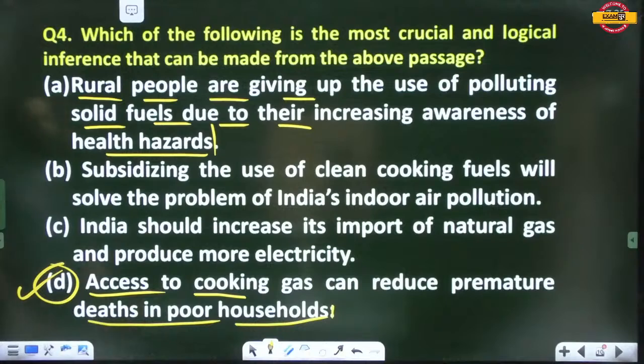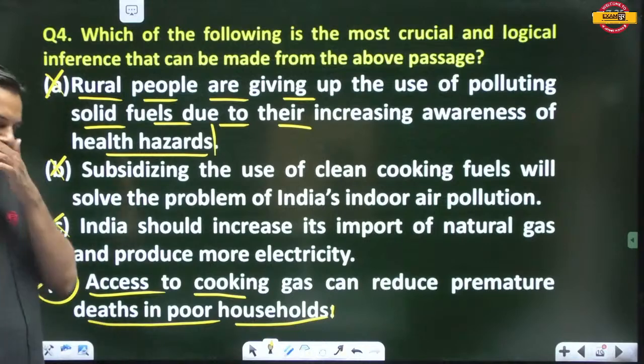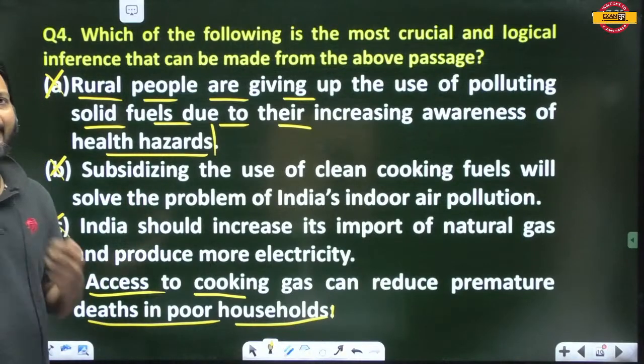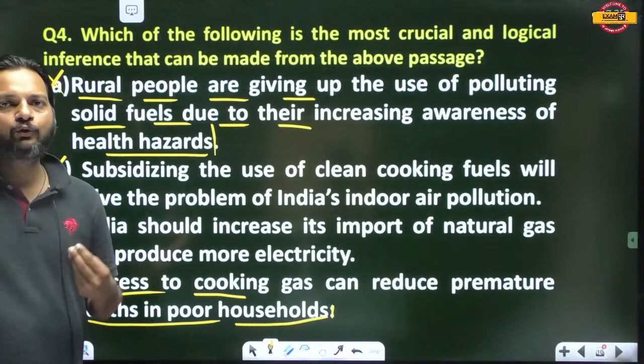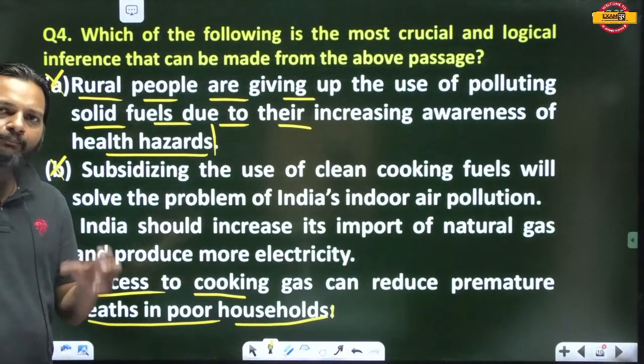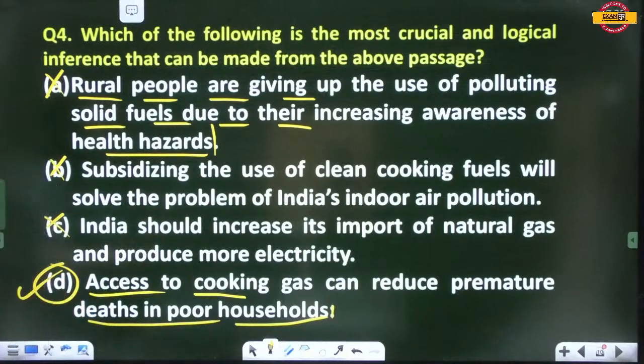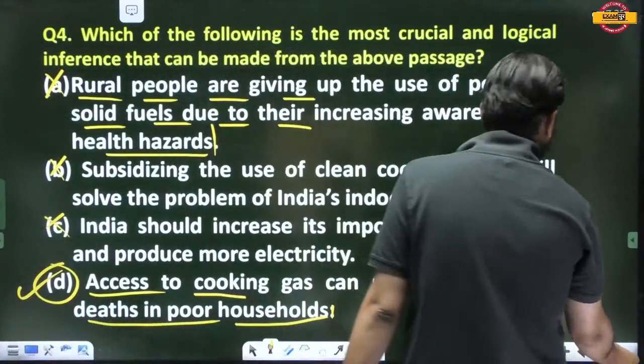The other three can be ruled out simply because the passage is talking about premature deaths due to air pollution caused by solid fuels, which can be replaced easily by LPG and other cooking gas. Next para, next passage.